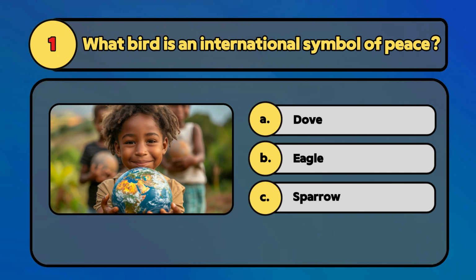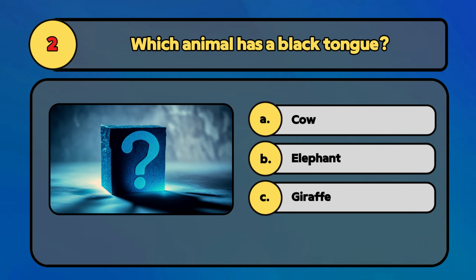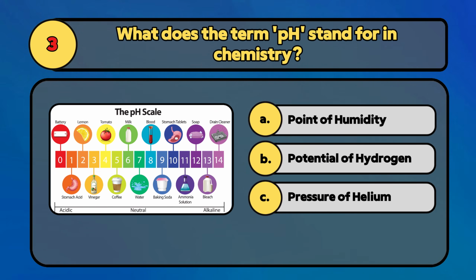What bird is an international symbol of peace? The dove represents peace. Which animal has a black tongue? The animal with a black tongue is the giraffe. What does the term pH stand for in chemistry? In chemistry, pH stands for potential of hydrogen.